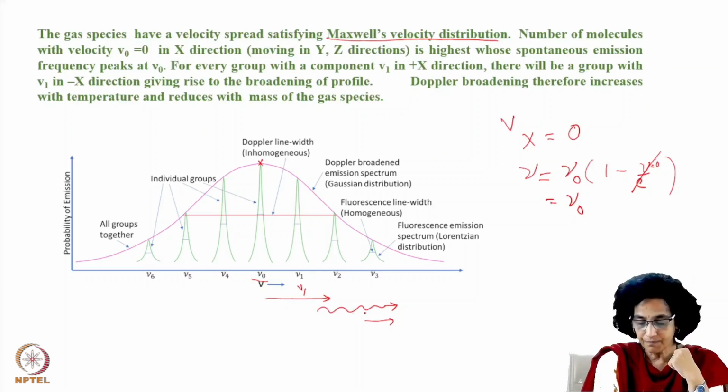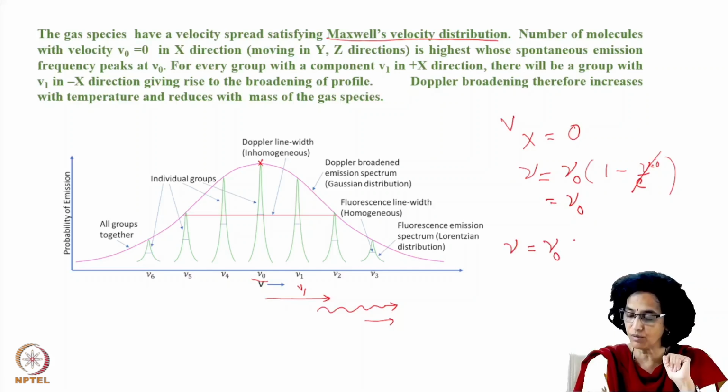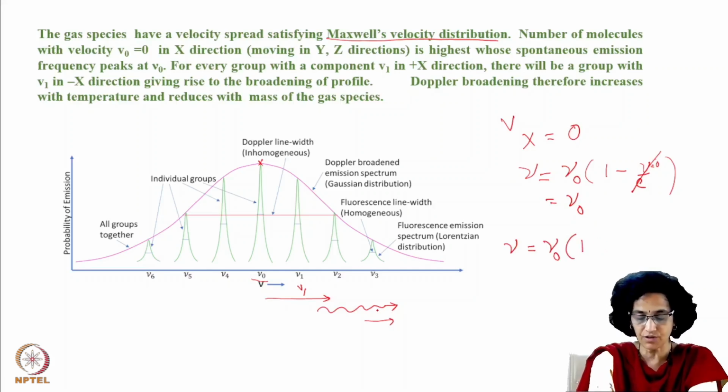When it emits also in the x direction, the nu that will be emitted is nu 0 into 1 plus v by c, as the observer is here and the molecule is also moving in the x direction.